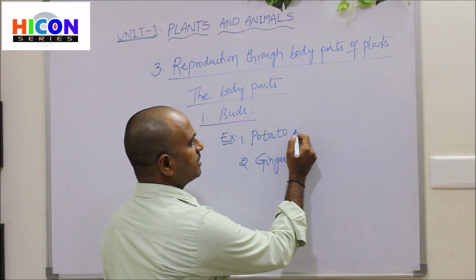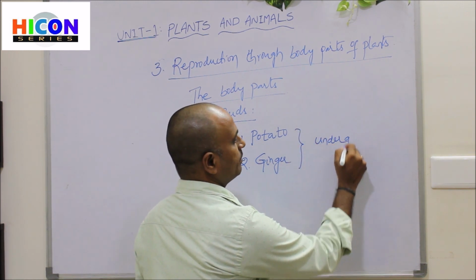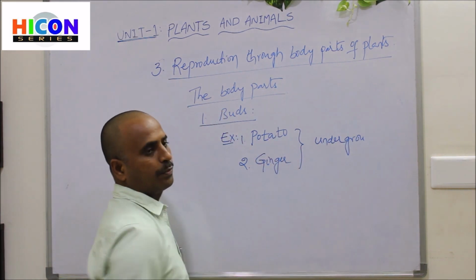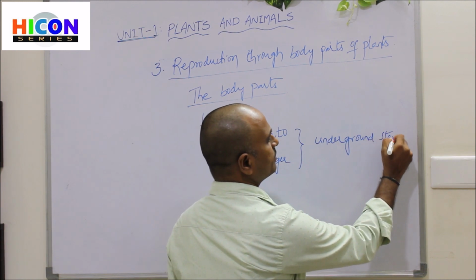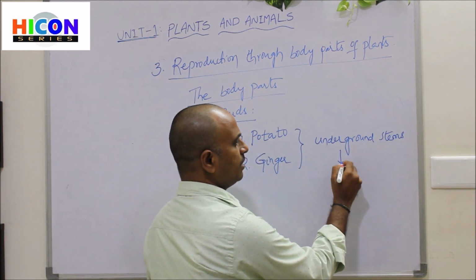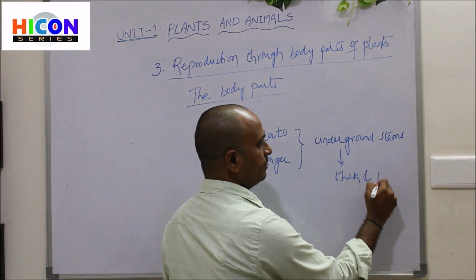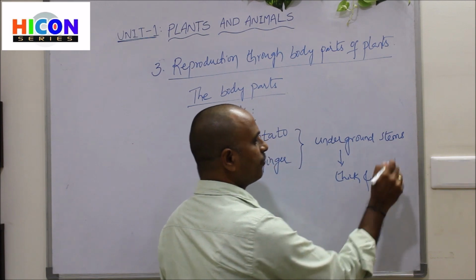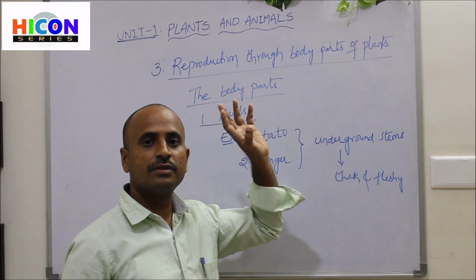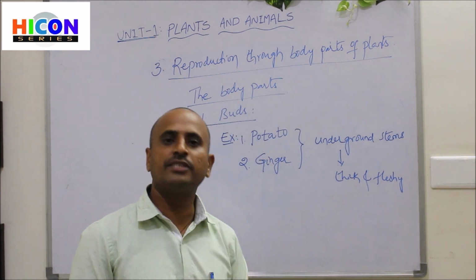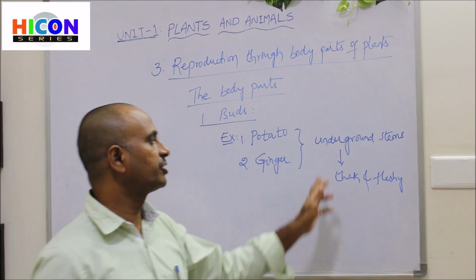These plants are obtained from their underground stems. Especially the potato and the ginger are obtained from underground stems, and these stems are very thick and fleshy, because they store their food. The underground stems are thick and fleshy because they contain food and store it in their stems.